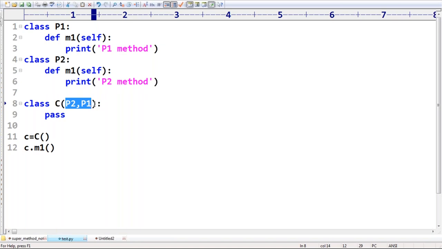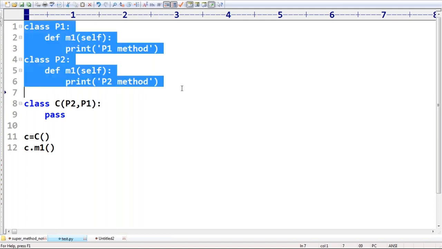Guru Prasad, if you want the M1 method of P1 but declared in the other order, there is no way, you can't take that. Whenever you want methods from two parents, I will ask: if there is any ambiguity, which parent do you want first? Assume father and mother are there.